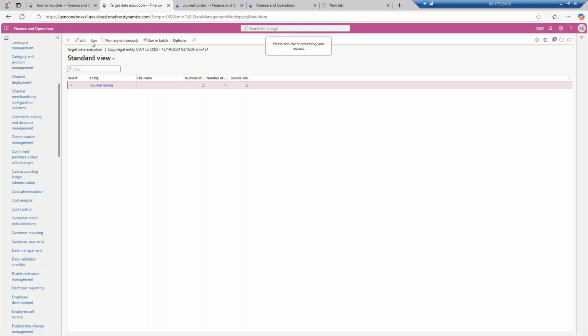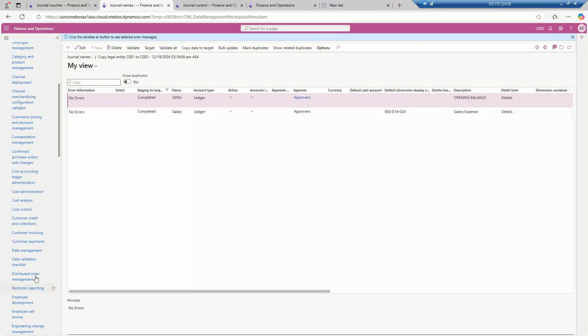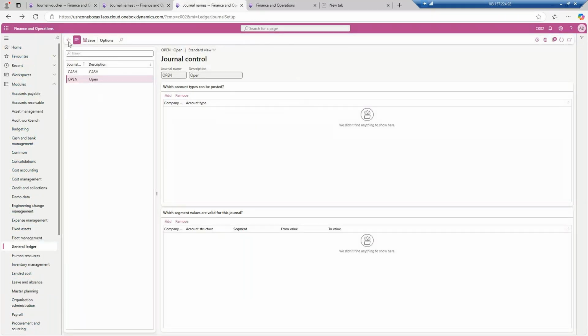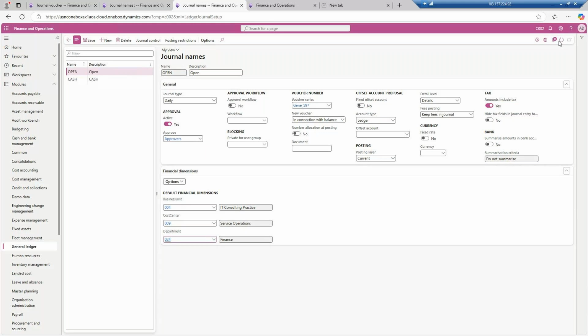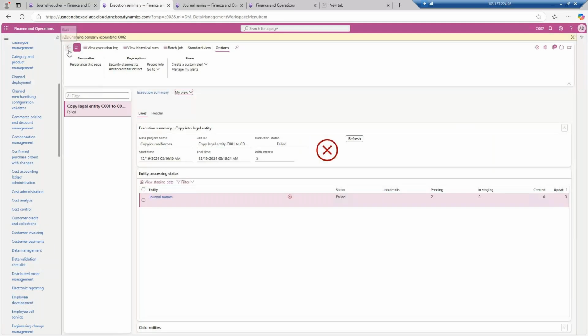So now after running it, this is now copy data to target, validate all, completed. Now if you go to the journal names over here, go back, and over here if I refresh it, I will find out that this is now added for me. What I will do, I will go back for you, okay, one more time.